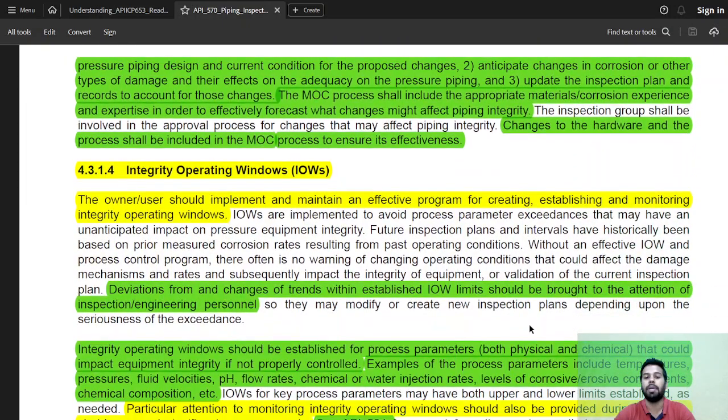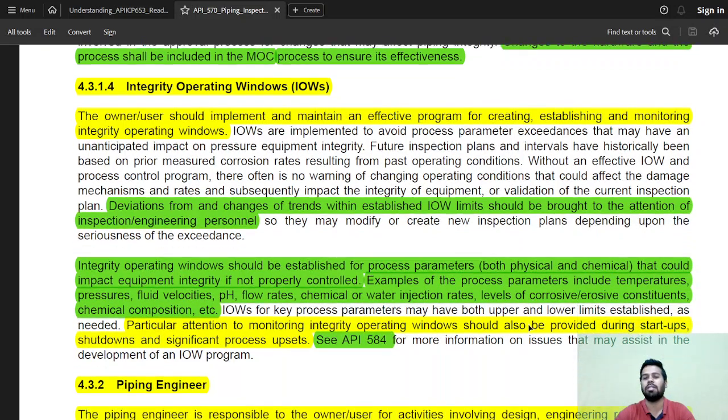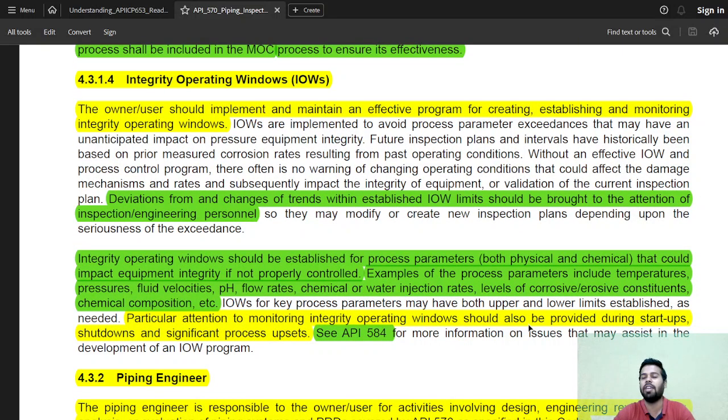Next is integrity operating windows. We have already talked in some detail about what an integrity operating window is in our last video, but here again we are going to press on this topic. So, integrity operating windows: the owner user should implement and maintain an effective program for creating, establishing, and monitoring the integrity operating windows. Now, in the last video, I gave an example in terms of temperature. The example was that if I have a piping system that is rated for working between 17 degrees Celsius to 200 degrees Celsius, this should be the working temperature range. So, this would be the integrity operating window.